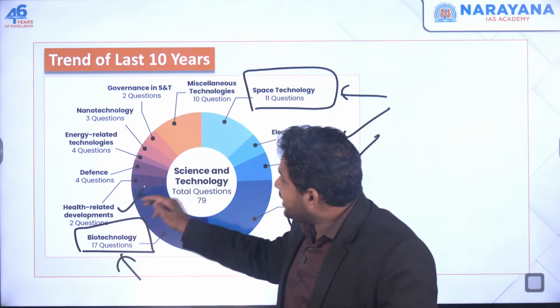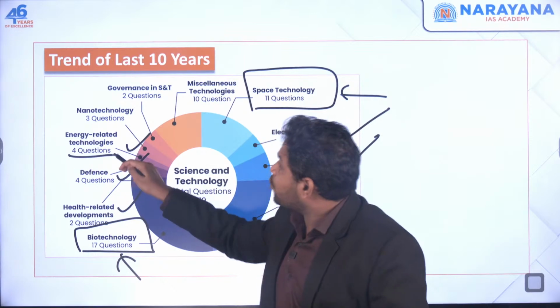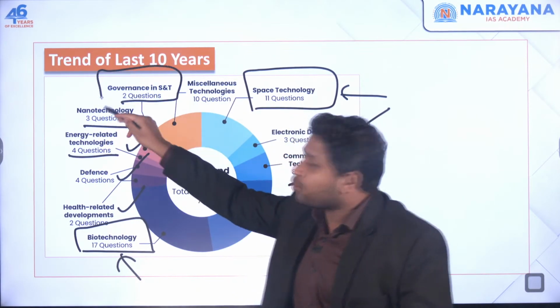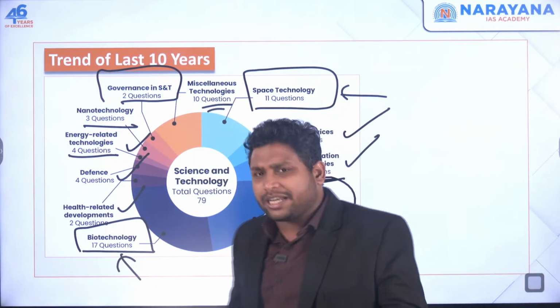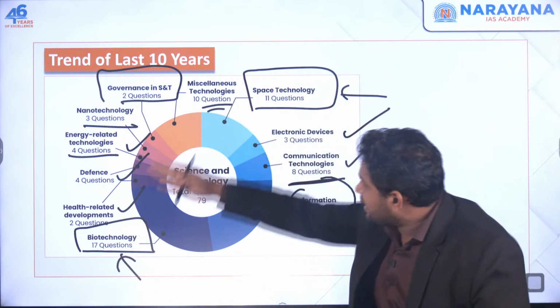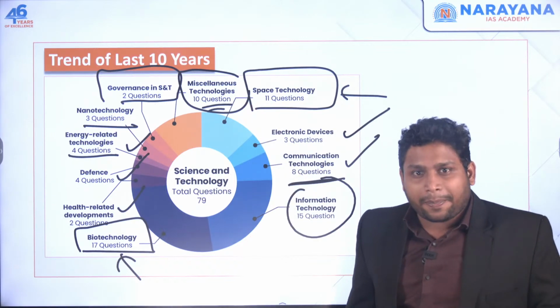Then we have health-related developments, 2 questions, defense, 4 questions, energy, 4 questions, nanotechnology, 3 questions, governance in science and technology, 2 questions, and some miscellaneous themes. There will be some technologies we're not in a position to categorize into these themes, so we'll keep them as miscellaneous.